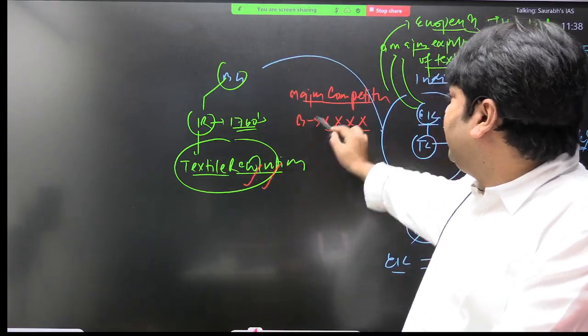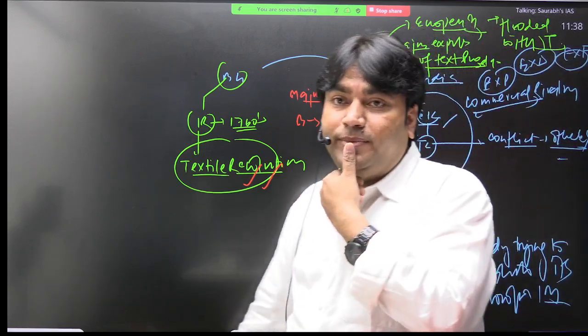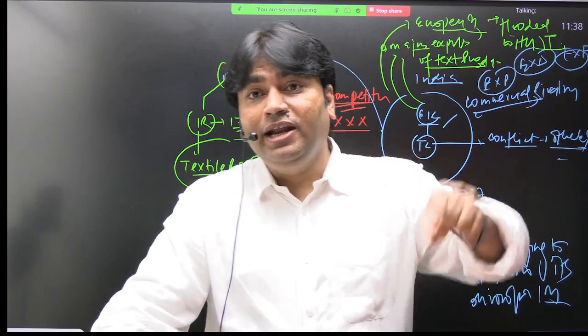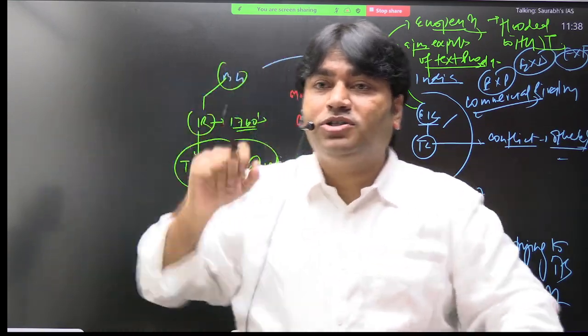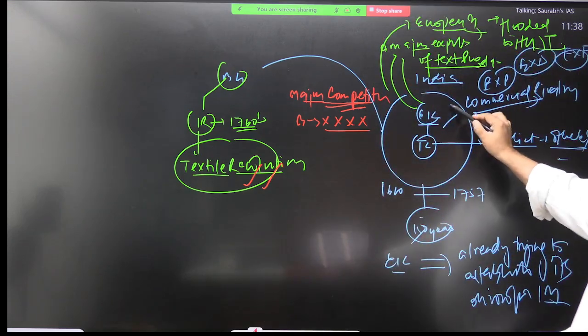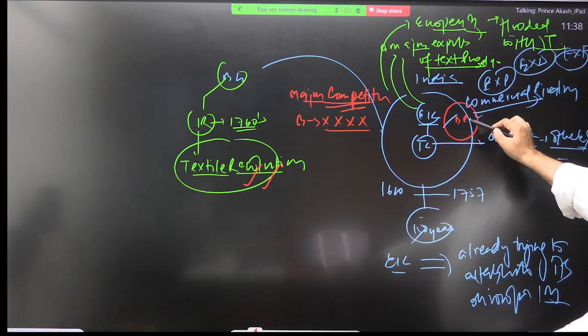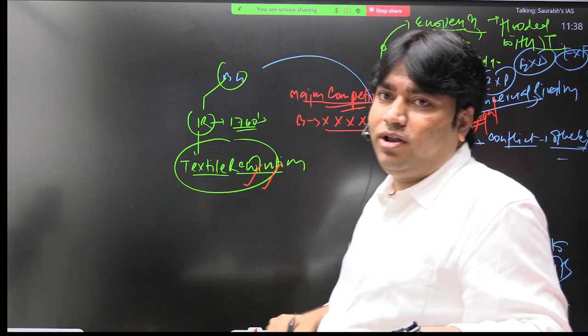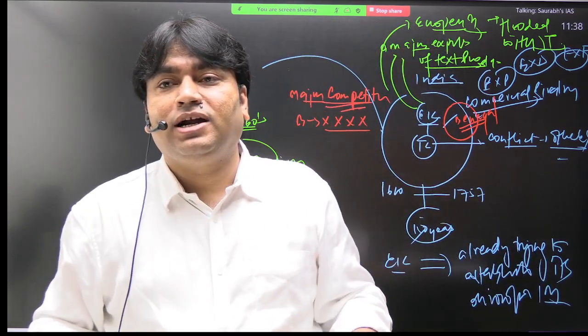So this is textile revolution and this is what we said, that the Britain was the major competitor. Now what will happen? In India, the most prosperous province was, इंडिया का सबसे prosperous province क्या था? It was one of the most prosperous provinces, Bengal. अब ब्रिटिश गवर्नमेंट की नजर कहाँ थी?